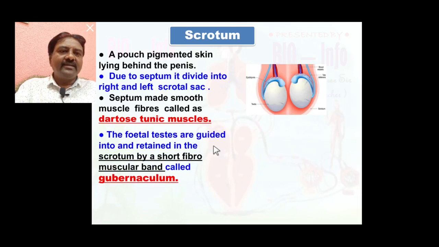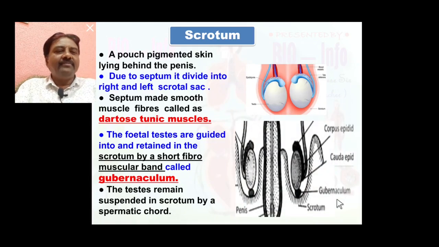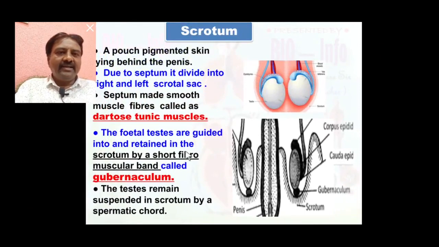The fetal testes are guided into and retained in the scrotum by a short fibromuscular band called the gubernaculum. The gubernaculum is the band present between the testes and the scrotum. It attaches the testis to the scrotal sac, and this band guides the testes to descend into the scrotal sac.